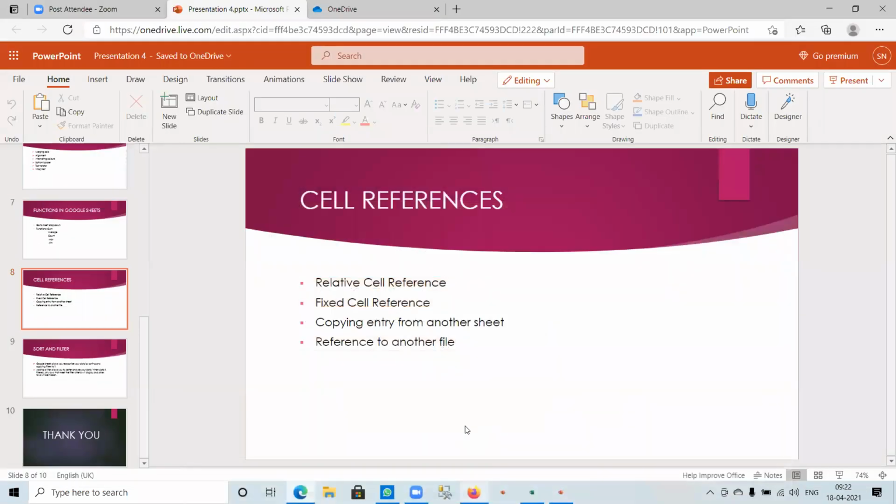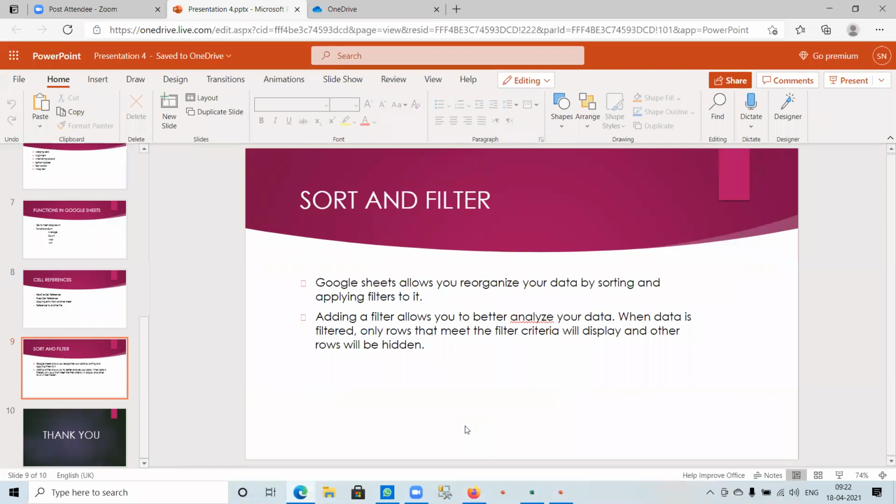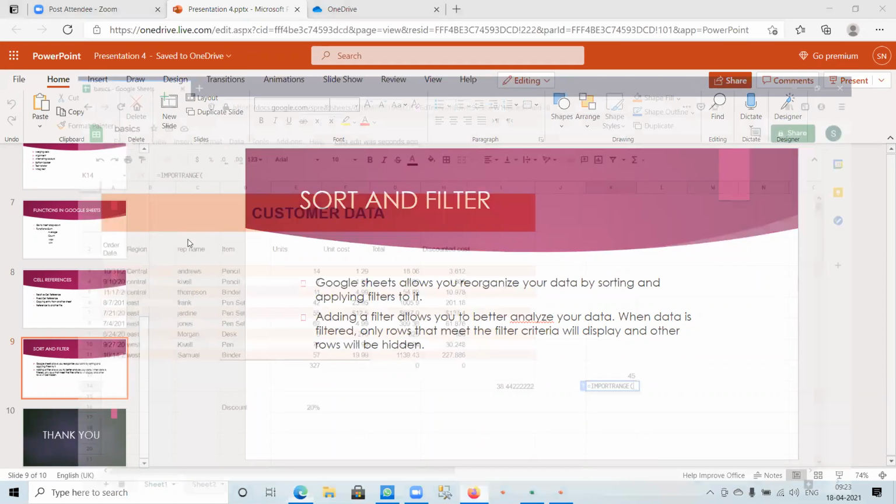The next option is the sort and filter option. Google Sheets allows us to reorganize our data by sorting and applying filters to it. We can sort our data by arranging it alphabetically or numerically, or we can apply a filter to narrow down the data and hide some of it from view. Adding a filter allows us to better analyze our data. When data is filtered, only rows that meet the filter criteria will display and other rows will be hidden. With filtered data, we can then copy, format, or print our data without having to sort it or move it first.